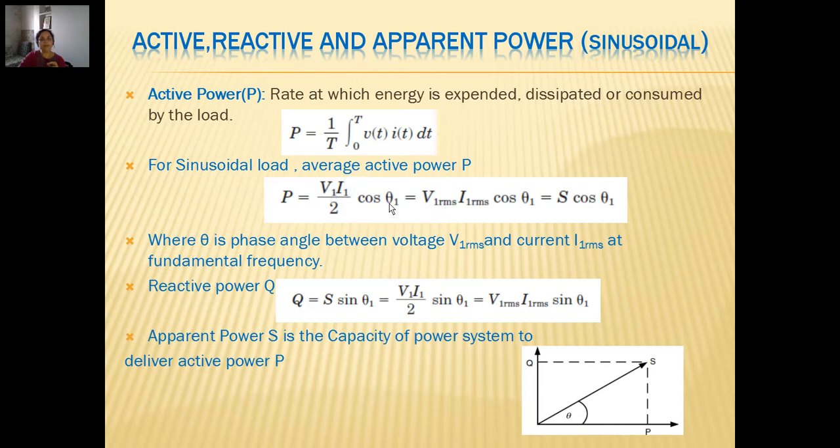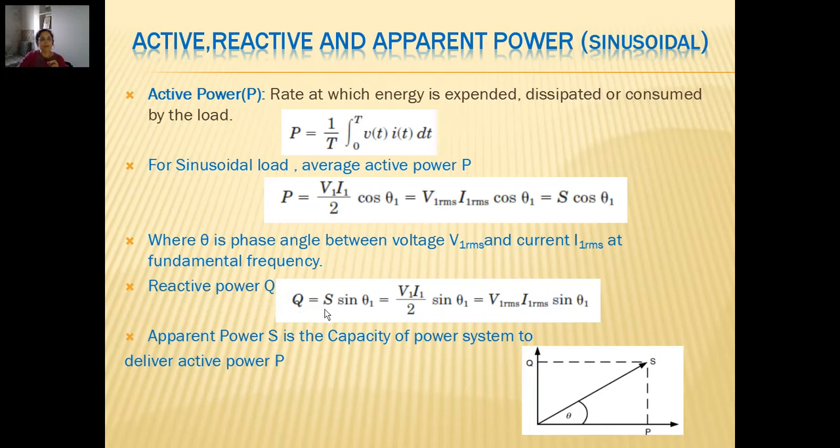So we write this expression as V1 RMS into I1 RMS into cos theta 1, where theta is the angle between these two quantities. In general, we can write S as the apparent power, the product of both RMS values, into cos theta. This becomes the definition of power in the sinusoidal case.